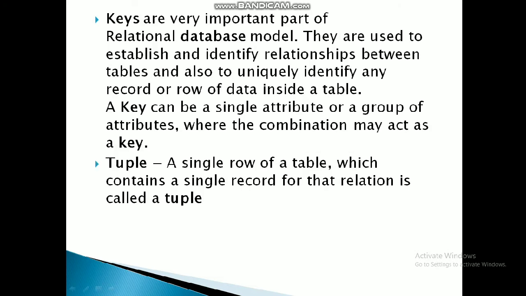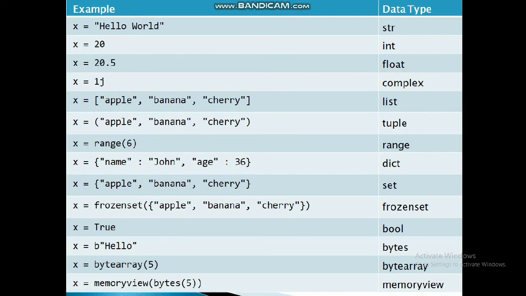Keys are a very important part of the relational database model. They are used to establish and identify relationships between tables and also to uniquely identify any record or row of data inside a table. Means if you are writing student ID, then student ID is a key, because every student has a unique student ID. What is a tuple? Tuple is a record in a table. If you are writing student name and student age of a particular student, then it is a tuple.